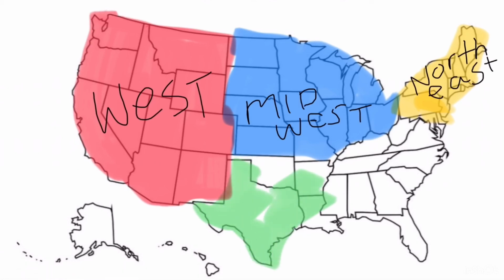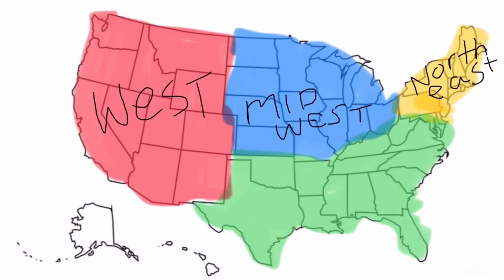Then the region being filled in green is known as the South, with the states of Texas, Oklahoma, Louisiana, Arkansas, Mississippi, Alabama, Georgia, Florida, South Carolina, Tennessee, Kentucky, Virginia, West Virginia, North Carolina, Maryland, and Delaware.